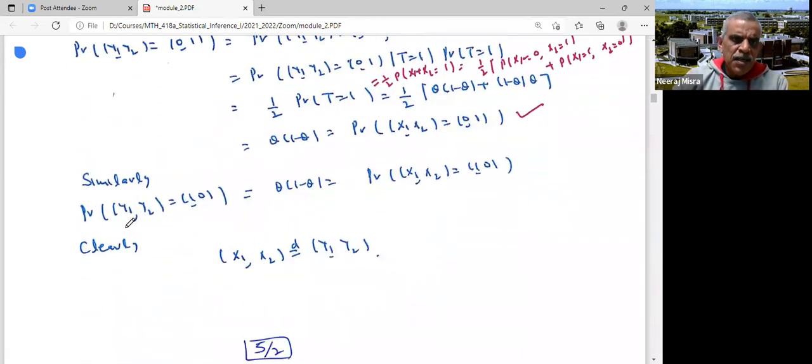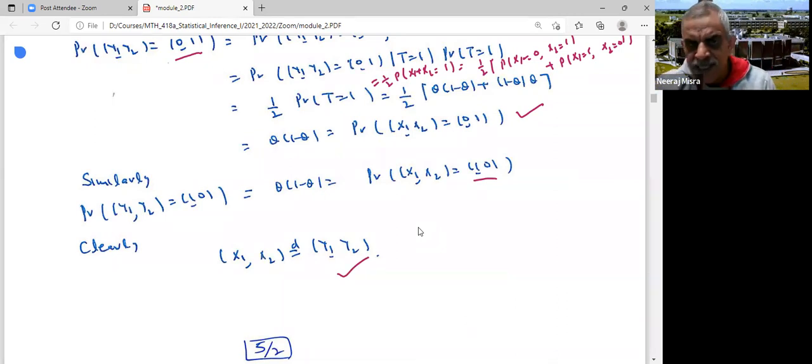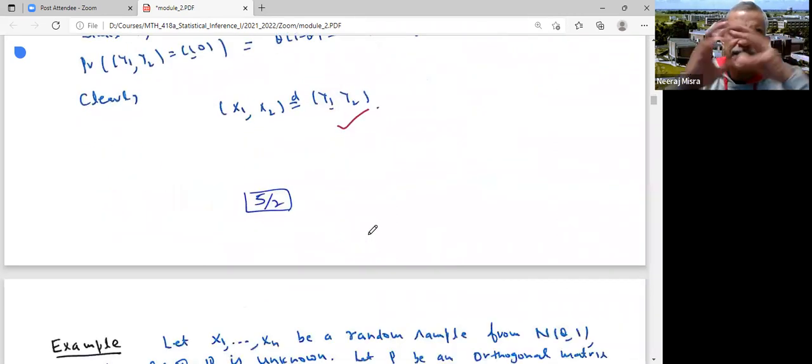Now similarly, probability y1, y2 is equal to 1, 0 is the same as probability x1, x2 is equal to 1, 0 into 1 minus theta. What I have seen is that the probability that y1, y2 takes a certain value is the same as the probability that x1, x2 takes the same value. It means that x1, x2 has the same distribution as y1, y2. So what I have shown is that given the value of the sufficient statistic, you can generate observations from the original distribution. It is in that sense that a sufficient statistic does not lose any information.